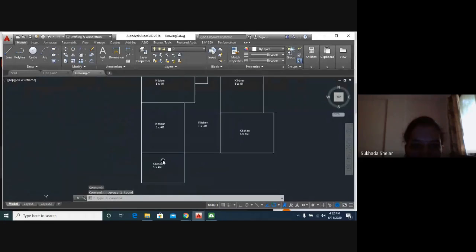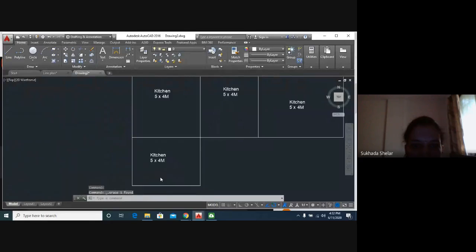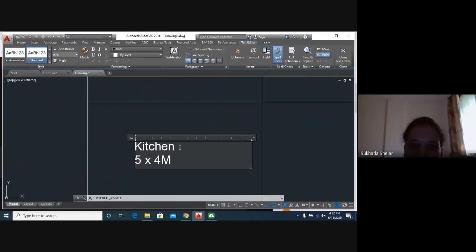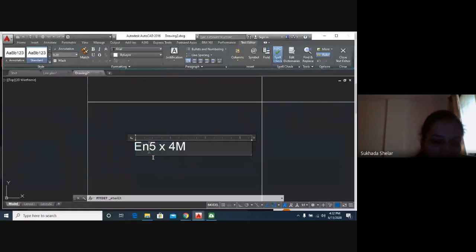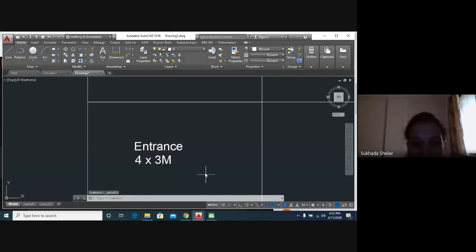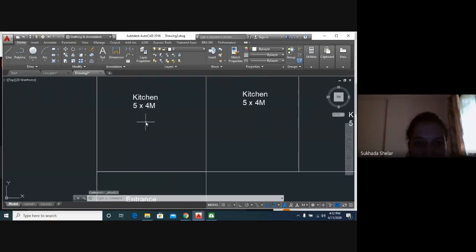So first is entrance. You just have to click here, and it will give you the text window. Right? You just have to double click on that text. Now I will edit it to entrance. That is 4/3 meters. Like in your WhatsApp or in your mobile, have you typed? That will help you surely. 4/3 meters. Okay. Our entrance is ready.